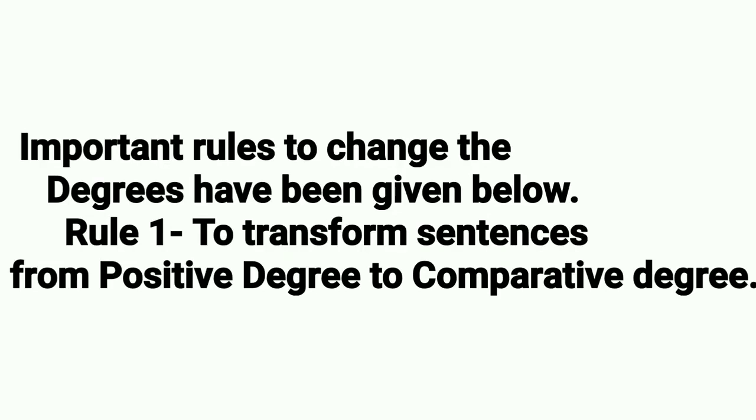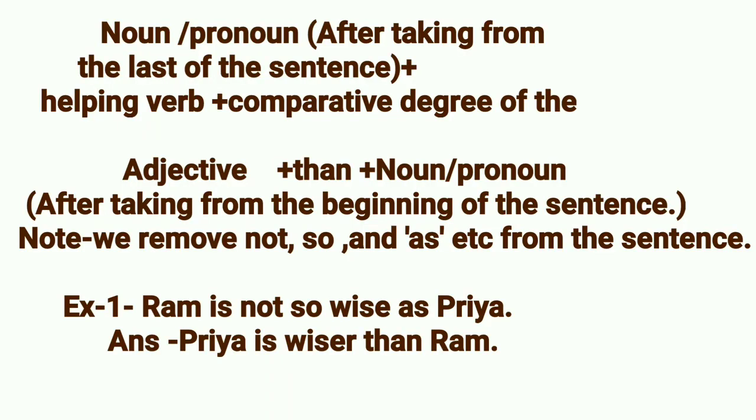Rule 1. To transform sentences from positive degree to comparative degree. Students, you have to see this rule and pay attention to my voice.